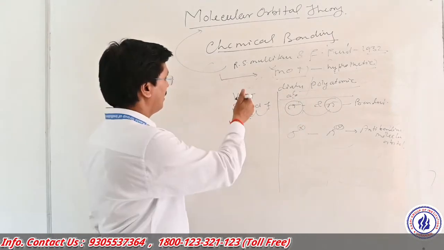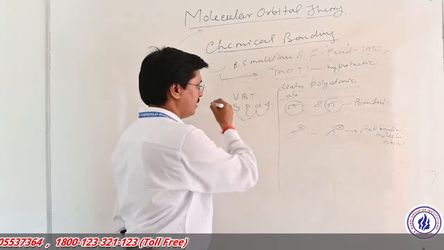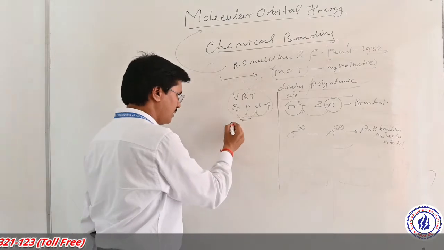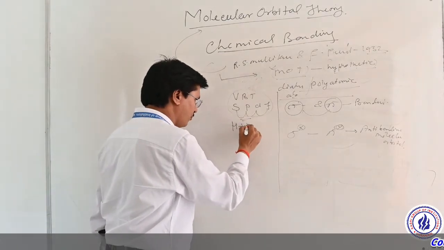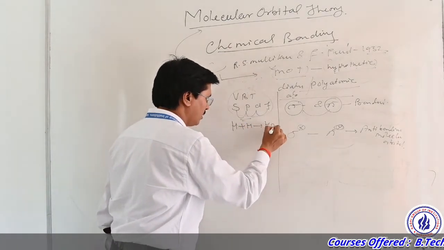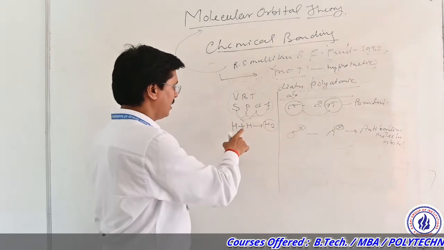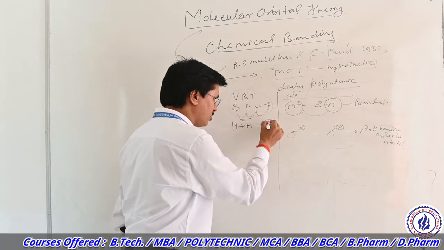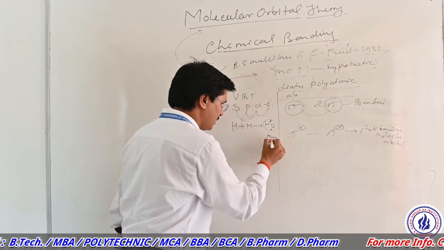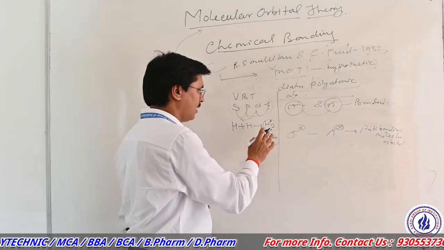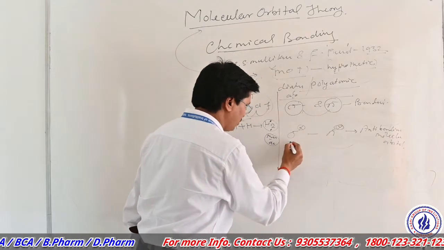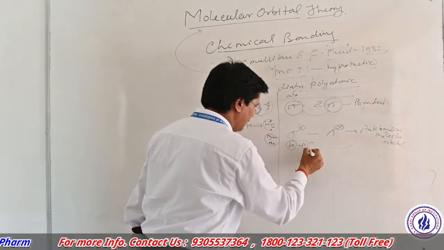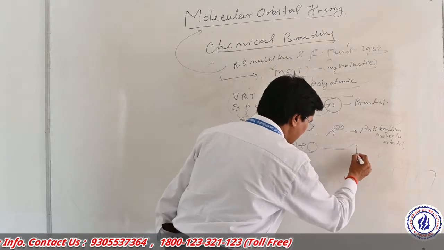Generally, valence bond theory explains that when atoms combine to form a molecule, the molecule contains electrons which are monocentric or bicentric. But in this case, when two atoms combine with each other, there is no formation of a single orbital.